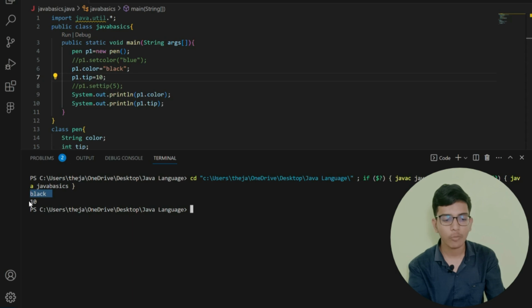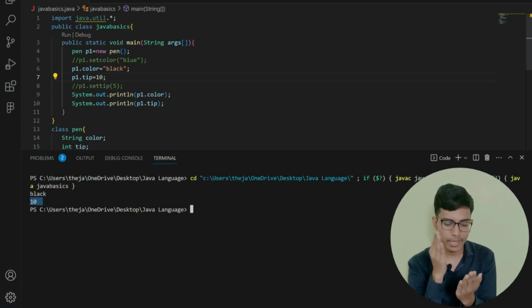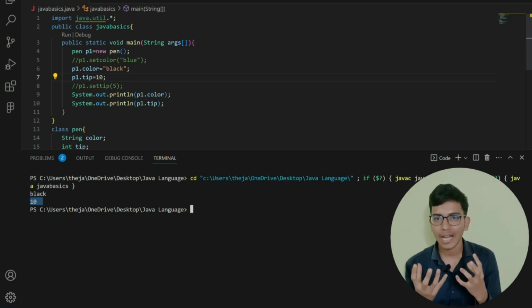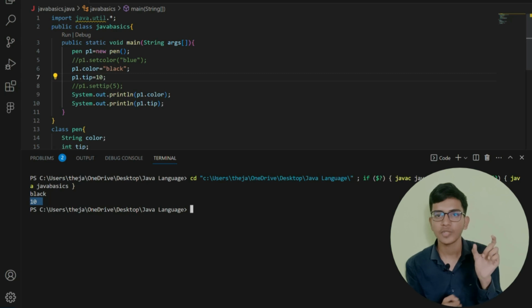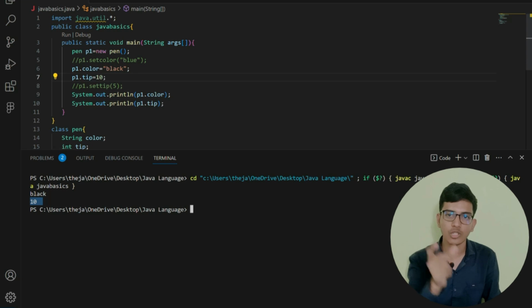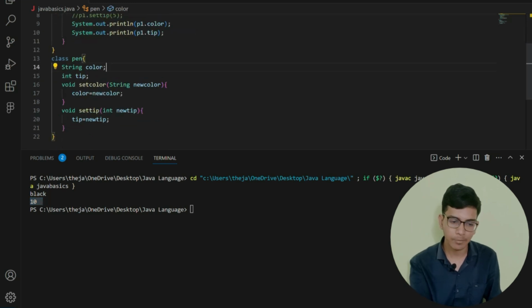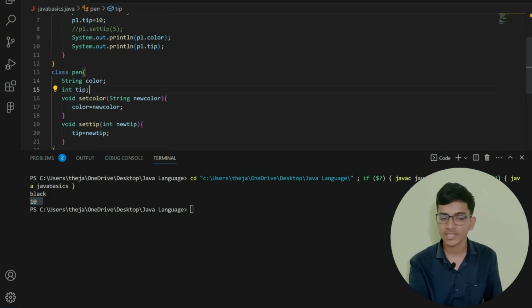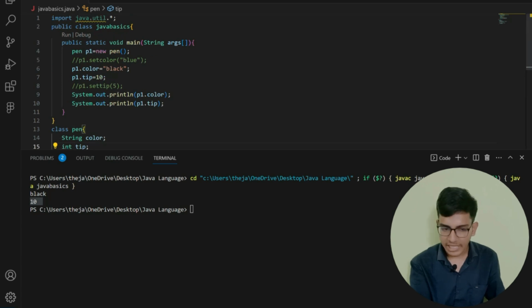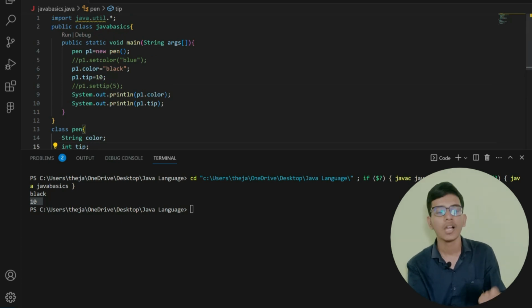So you can see that I have printed black, after I have printed 10. I can access any property or any function of my class by just writing dot, that is object name dot color is equals to black. So I am assigning the string; here the string is empty, and after it the tip is also empty. Now I am going to assign the color is equals to black. After that tip is equals to 10.